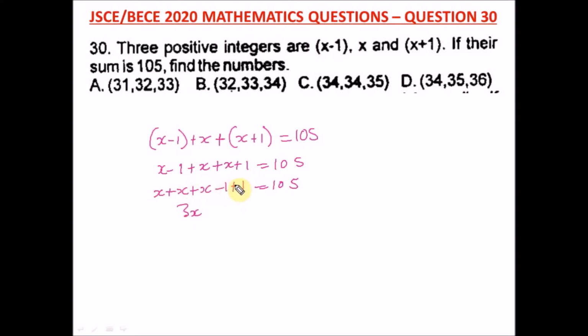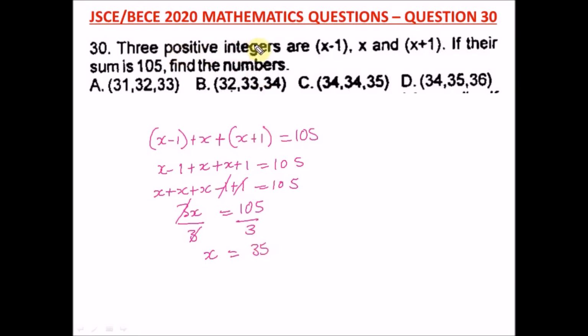3x, and minus 1 plus 1 will give us 0. So we have 3x equal to 105 here. Now to get our x, we divide both sides by 3. This will cancel out, and 105 divided by 3, we are going to have 35. So x is equal to 35.